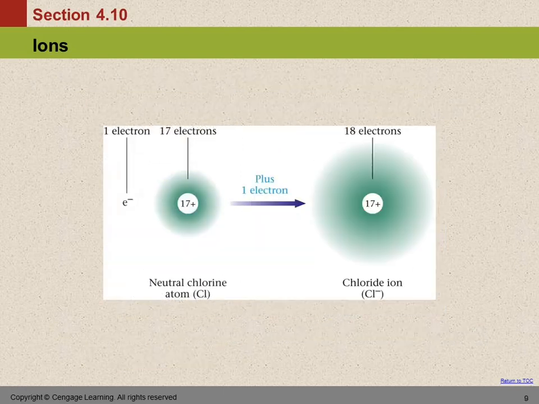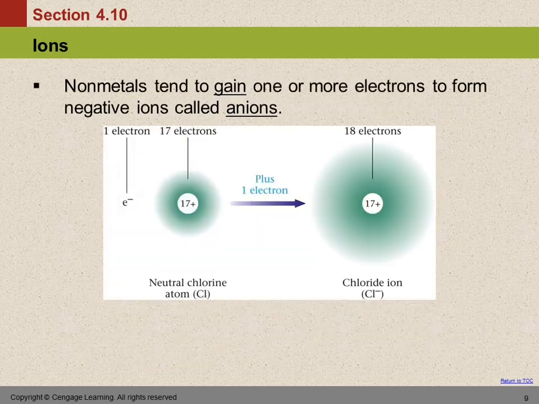Nonmetals tend to form negative ions by gaining electrons. So nonmetals form negative ions. So that can help you remember it. The number of protons has to stay the same. So in order to have a negative charge, you gain electrons. You gain negative charges. So here's a picture of chlorine.